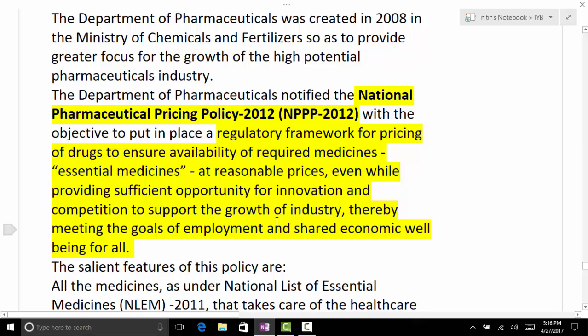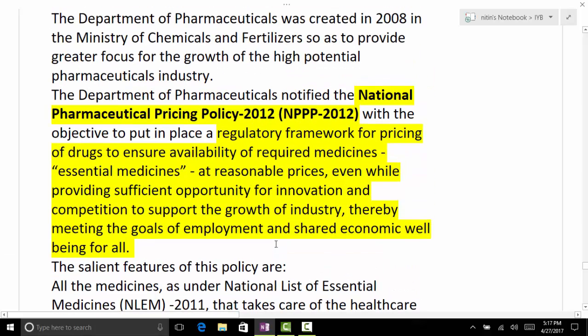And also we need to balance with sufficient opportunity for innovation and competition to support the growth of the industry, thereby meeting the goals of employment and shared economic well-being for all. So on one side, we are trying to balance the overall public good, that is having the pricing in an affordable range. Also, you can say encouraging innovation and protecting the inventors' rights as well.